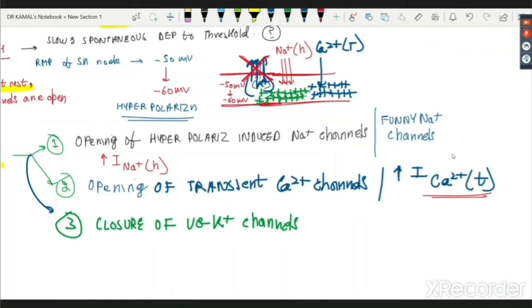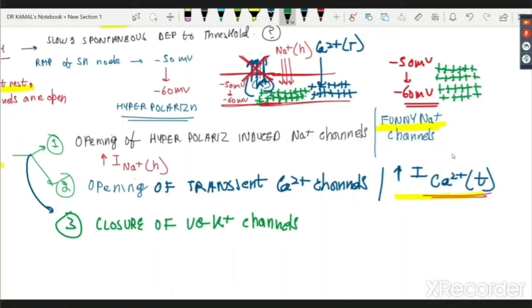Now we could easily understand, please see carefully, once more I'm discussing, this is very, very important. I was at minus 50 because at rest the potassium channels are open, and I reach minus 60. This is known as hyperpolarization. The first event which happens is opening of hyperpolarization induced sodium channels, also known as funny sodium currents or funny sodium channels. Once there is a little positivity inside, lots of transient calcium channels open, making the inside of the SA node more and more positive. So I am adding lots and lots of positive to minus 60, from sodium and calcium.